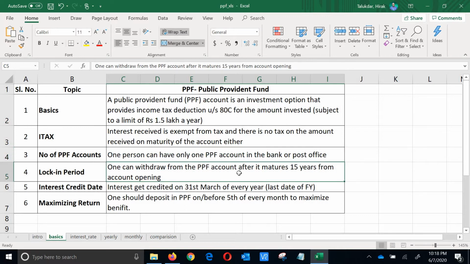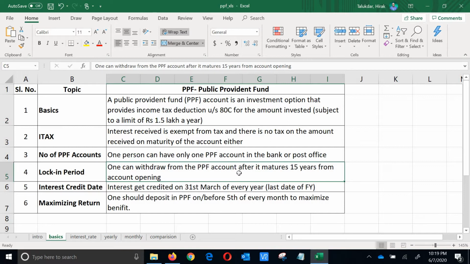The next very popular question: what is the lock-in period of PPF? The generic lock-in period of PPF is 15 years. So it's a long-term investment. At least for 15 years your money will get locked, and after that you can get it. There are a few exceptions where you can get your money out earlier also, but in that case there will be a monetary loss.